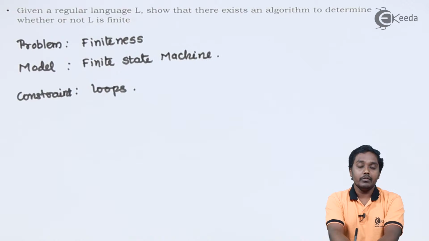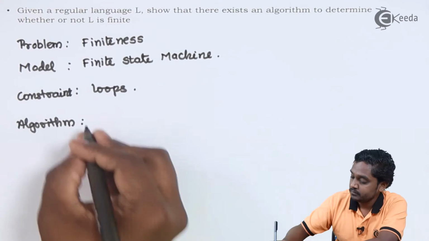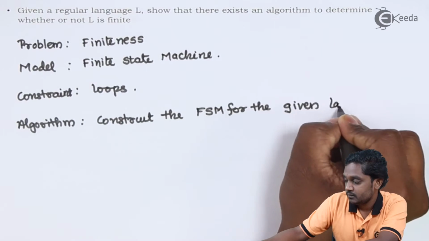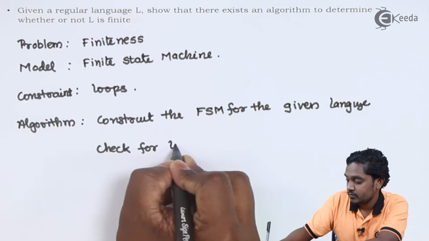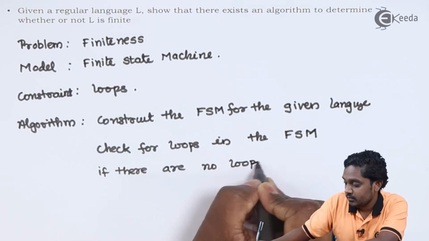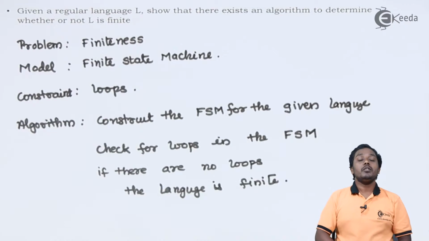Using this idea, we can design an algorithm to find out whether the given language which is regular is finite or not. The algorithm is quite simple.